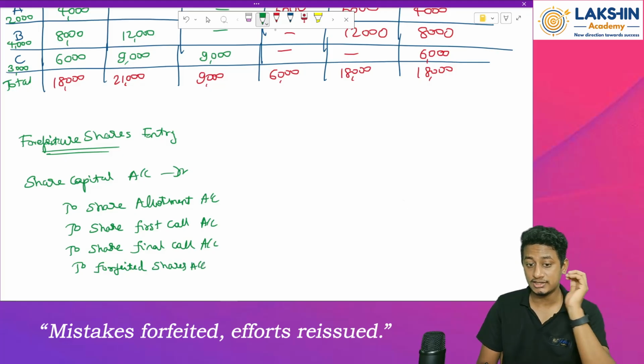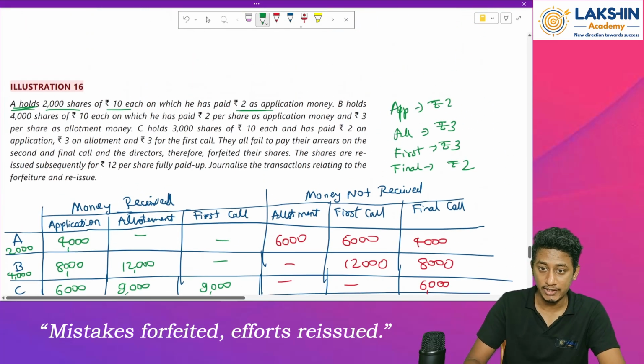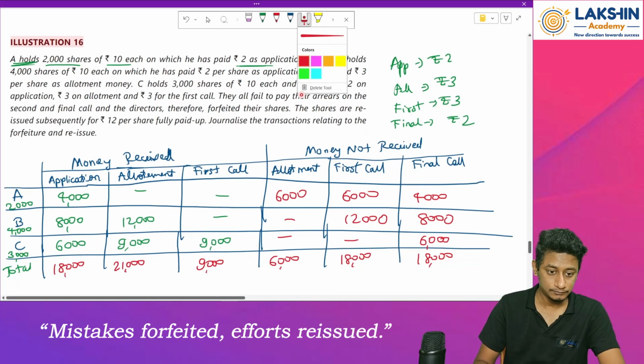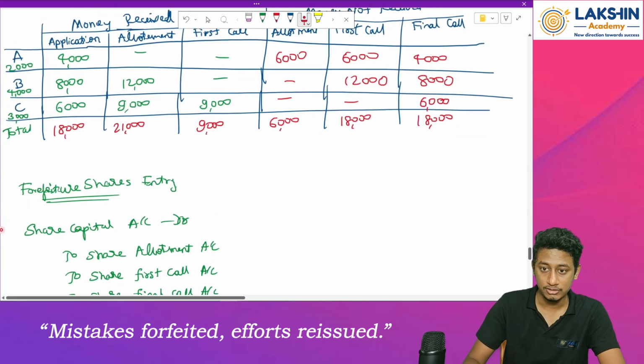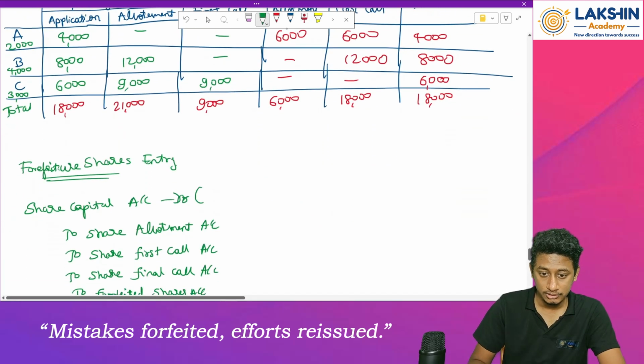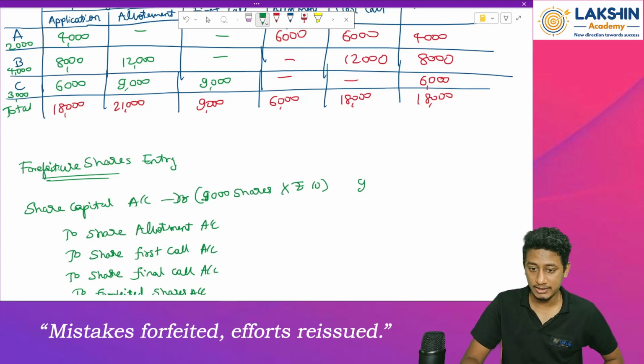Now what to do with this? First of all, tell me how many shares were forfeited. If I have to say 2,000 plus 3,000 plus 3,000, how much will this be? 4 plus 2 will be 6, 6 plus 3 will be 9. So total of 9,000 shares into rupees 10 per share, that is rupees 90,000 is forfeited.